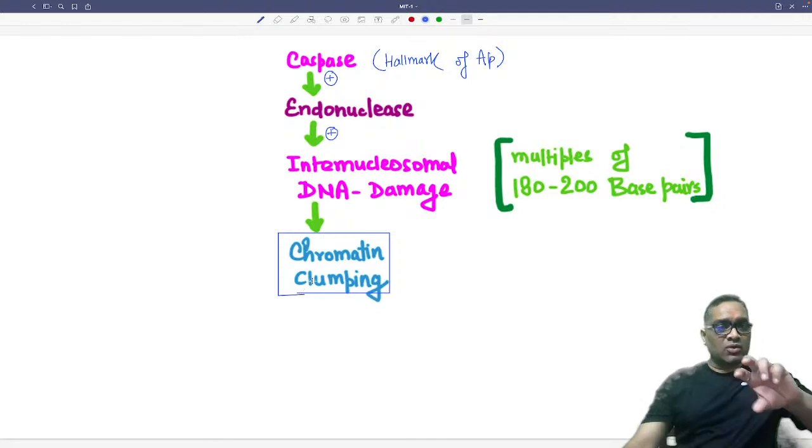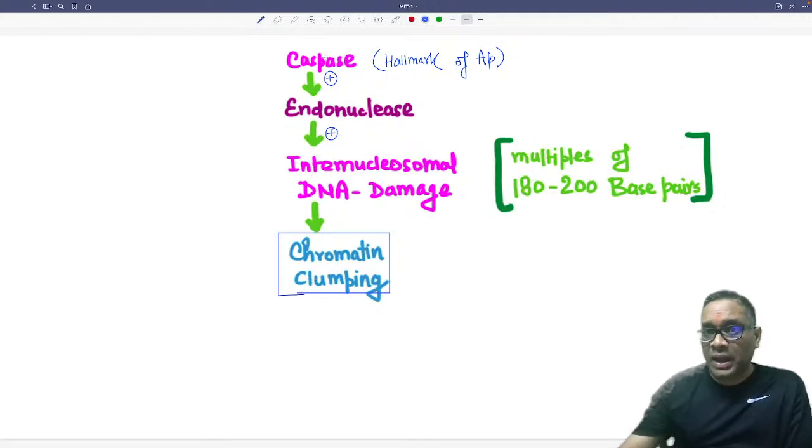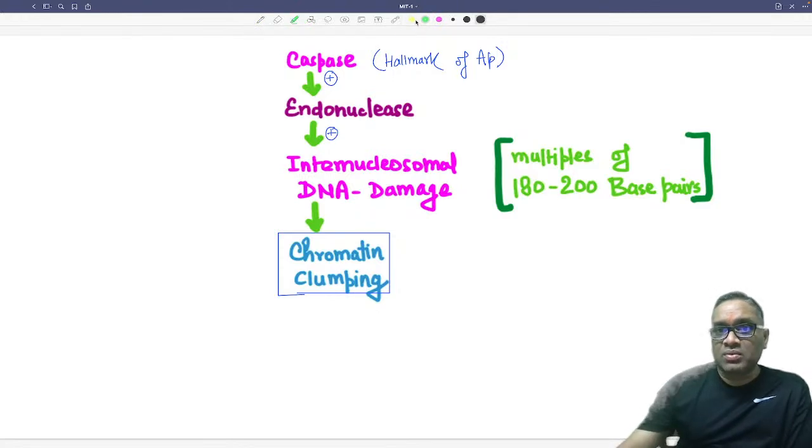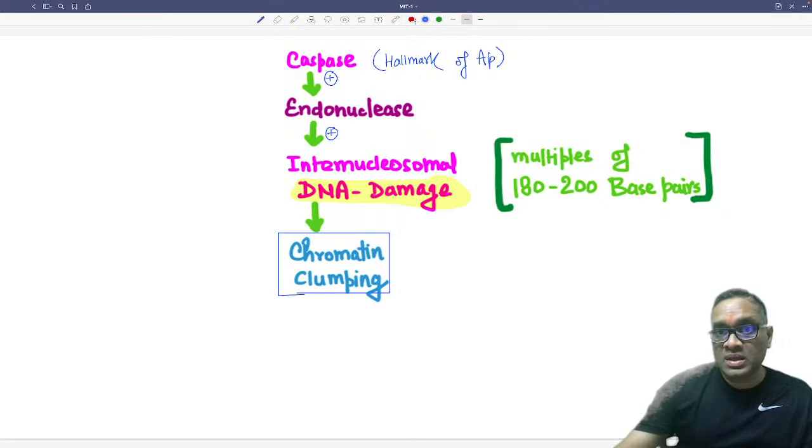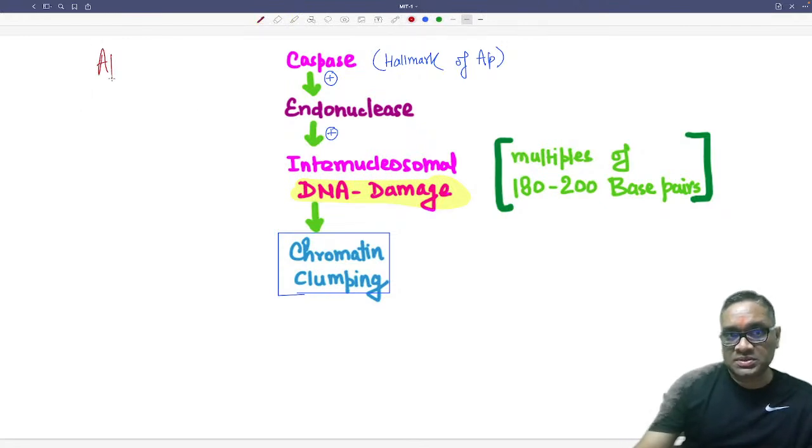Actually, this endonuclease is going to cause damage to the DNA, right? So try to understand what I'm saying. This endonuclease, as you can see, the name itself tells you it is going to cause DNA damage. But this DNA damage is not a random damage. Please remember what I'm talking about. Right now I am talking about apoptosis, right?